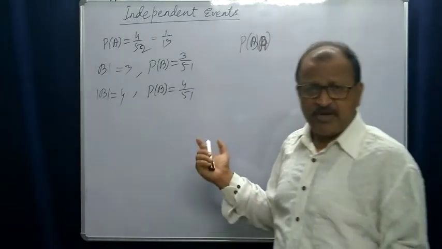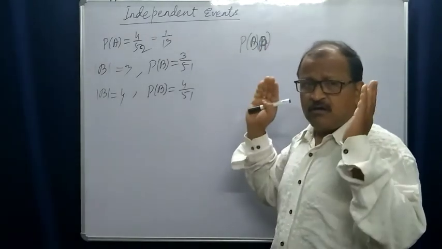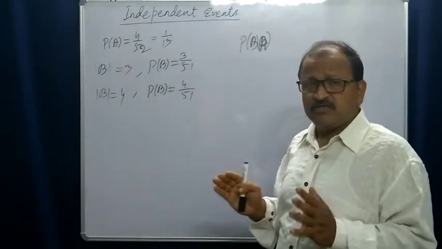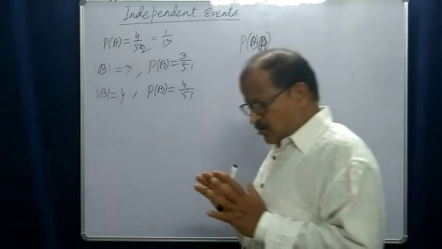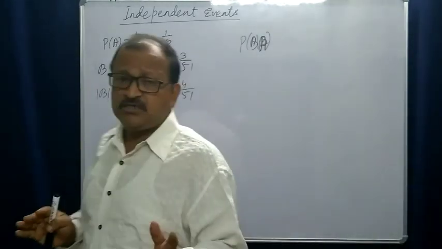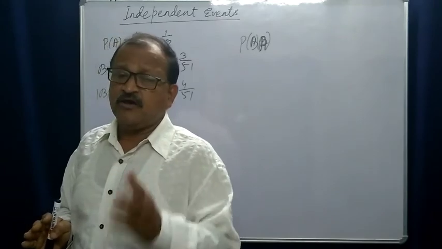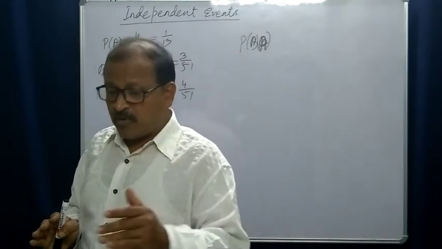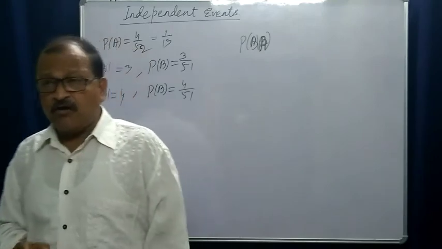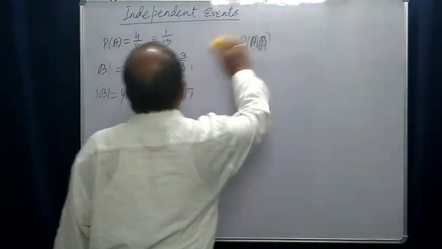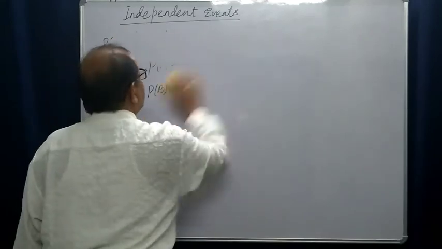They are dependent. The occurrence of B depends upon the occurrence of A. So these are two events which are not independent. In that case, we find the conditional probability. Anyway, now let us write the definition of independent events.